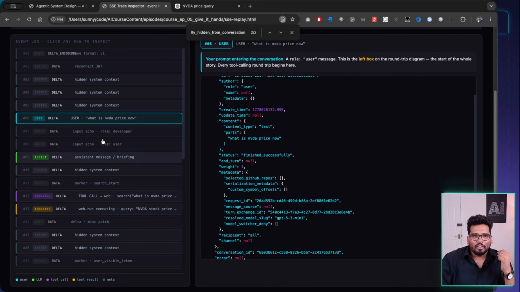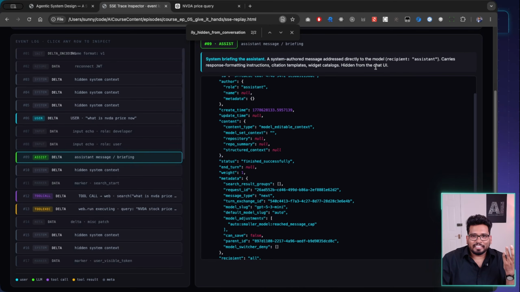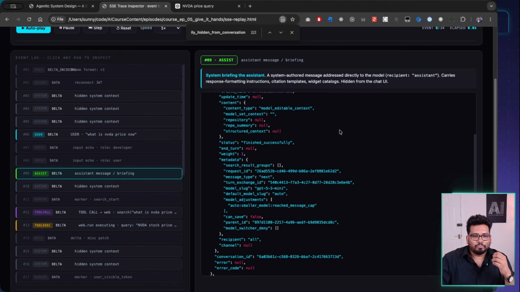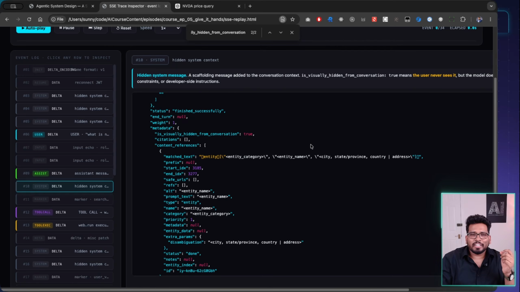And then this is the user side. I'm saying, what is the NVIDIA price right now? So this is the call going to the LLM asking what the price is. And the LLM input developers and so on. This is the assistant, which is saying how to reply to this query. And then a hidden system context. So this system context also came when they are sending the reply, right?